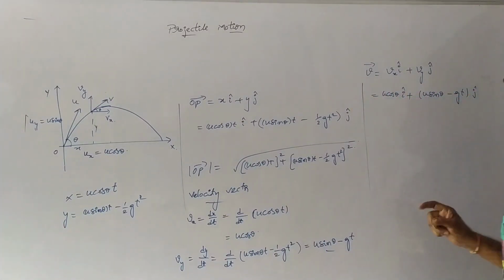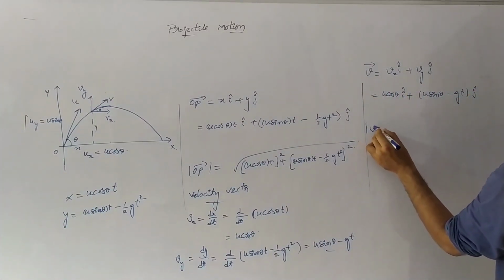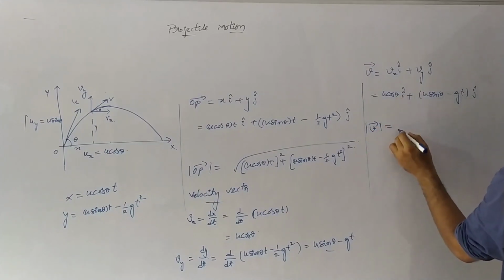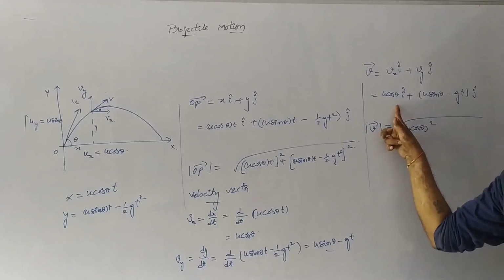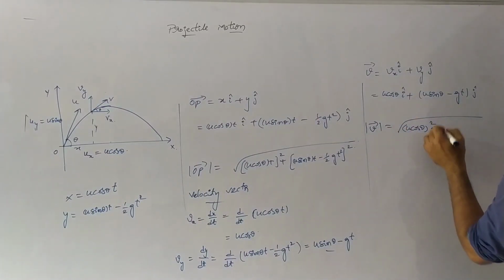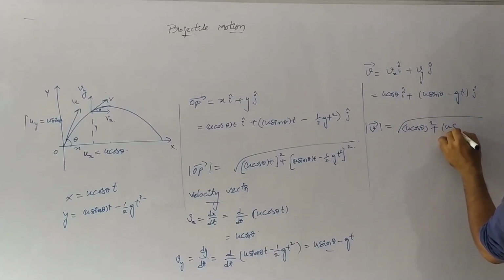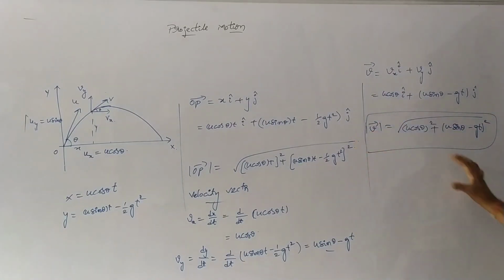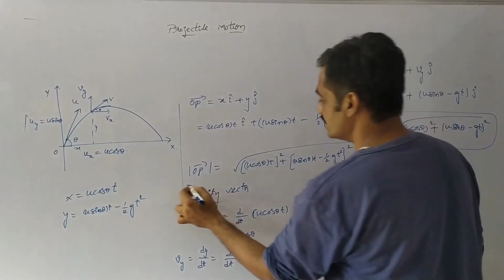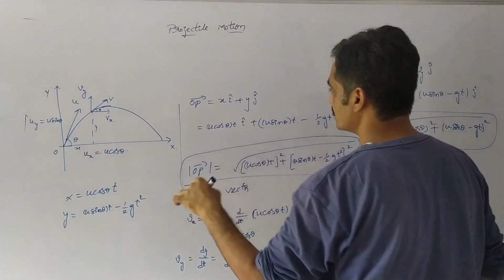It represents the velocity vector, and now we have to find the magnitude of this velocity vector. The magnitude is the square root of u cos theta whole square plus u sin theta minus gt whole square, because it is vx square plus vy square. It represents the magnitude of the velocity vector, and the earlier equation represents the magnitude of the position vector.